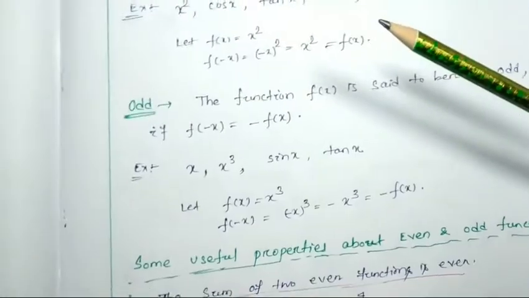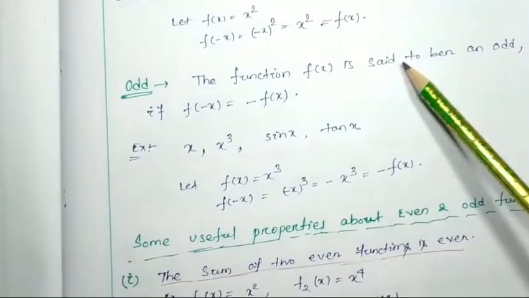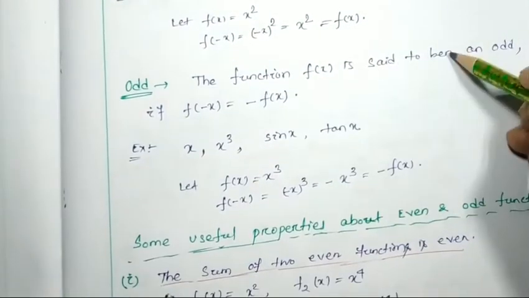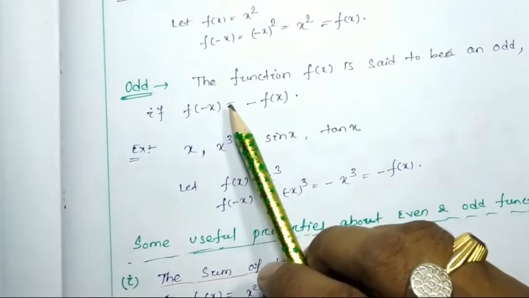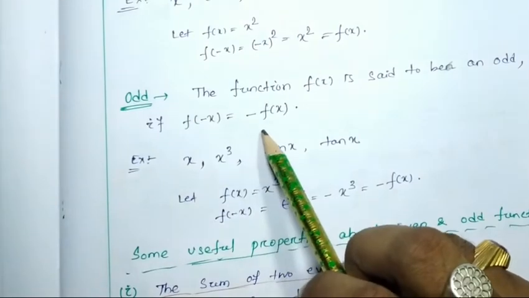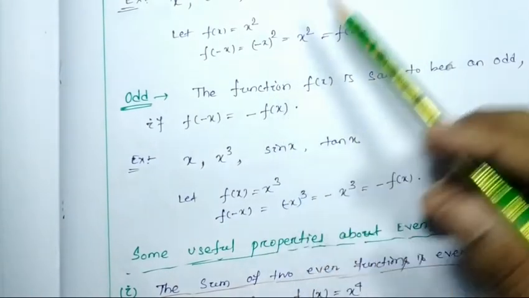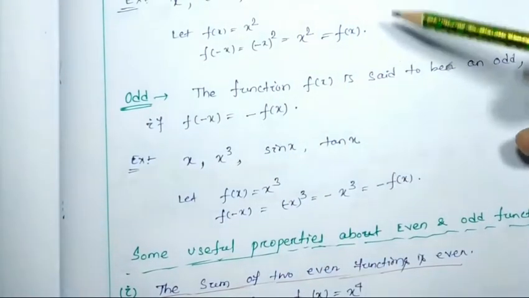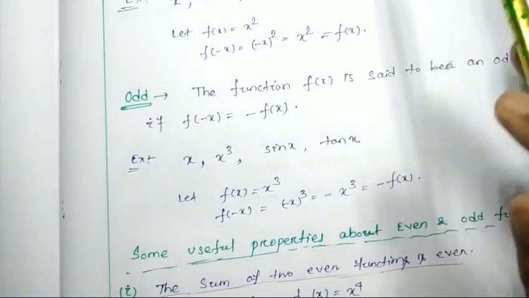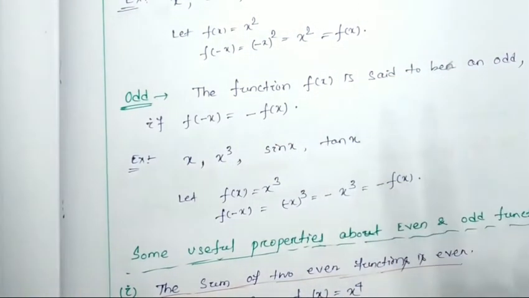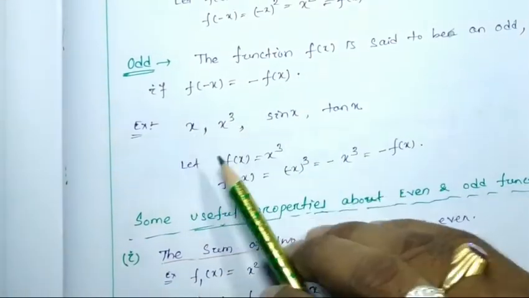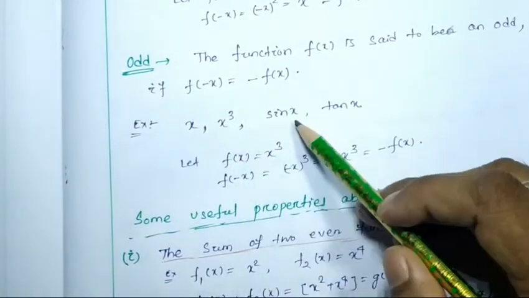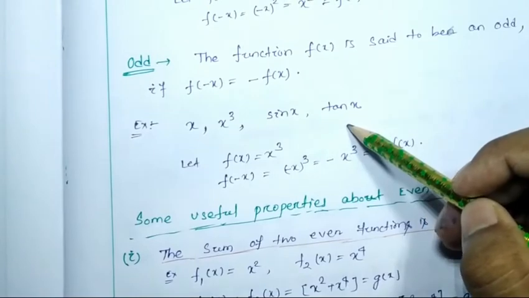And an odd function: a function is said to be odd if f(-x) is equal to -f(x). While watching the video, you can pause it and write the notes. Examples of odd functions are x, x cube, sin x, tan x, like that.